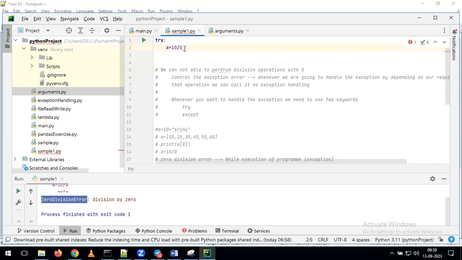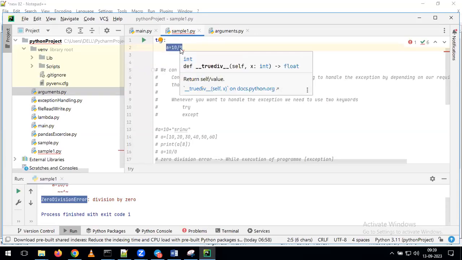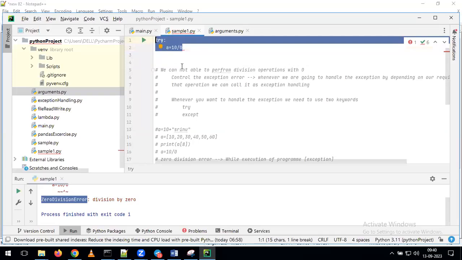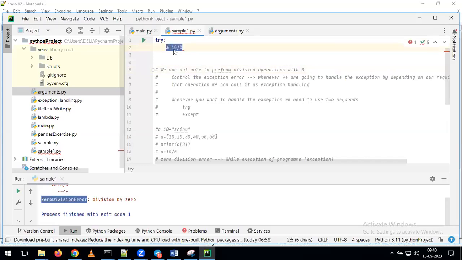Now, on which line of the code do you want to control the exception? You know that when I run this line of code, I will get some kind of exception. Indirectly, on top of this line, you are expecting there might be chances for an exception. For that reason, we put all such lines in the block called the try block. We use the keyword try, and this whole thing we call a try block. In that try block, we are saying that with the help of this statement, I am expecting some kind of exception. Such lines we give in the try block.